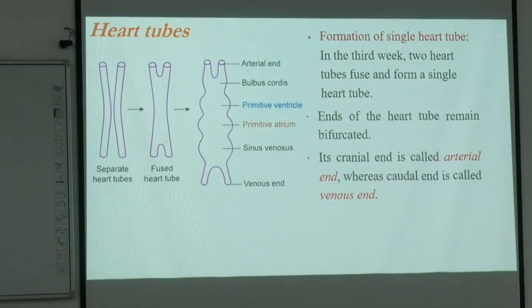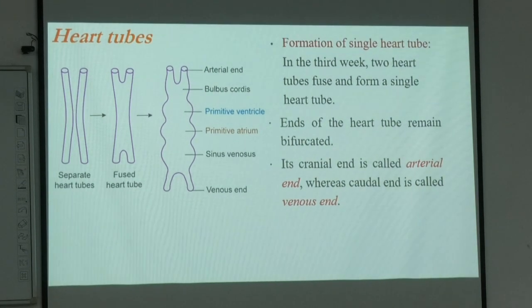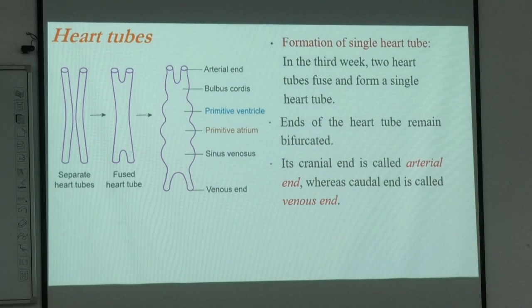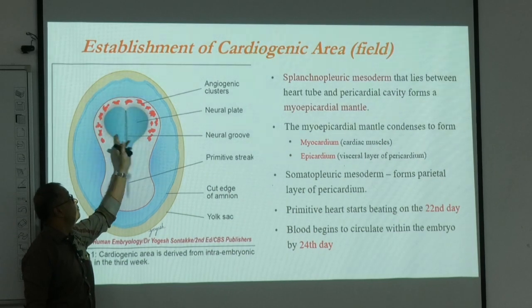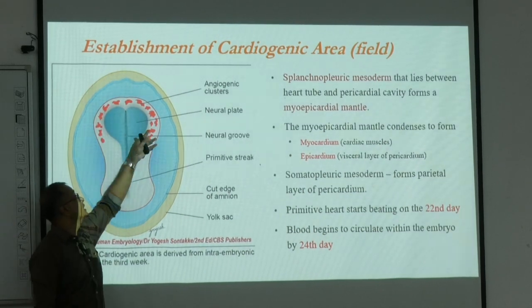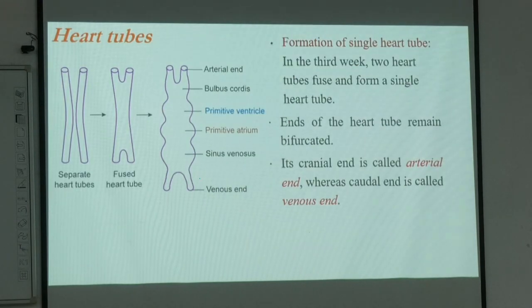So the formation of these tubes is going to take place here in this cardiogenic region, and we see there are two tubes that develop in this region. We call them separate heart tubes. Two of them are there, on the right side and the left side of this primitive region. So on the two sides of this developing embryo, we have two tubes developed, which are known as the heart tubes. To start with, we have two primary tubes like this.